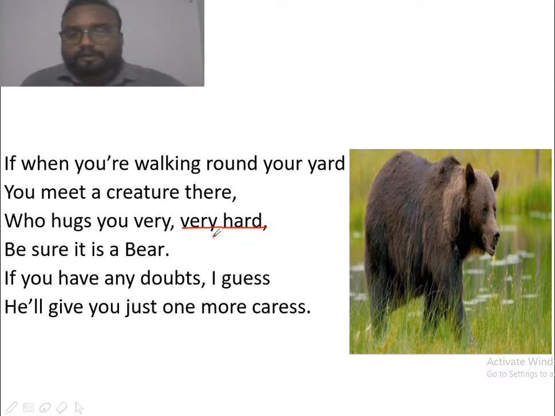If you have any doubt, I guess he will give you just one more kiss. So then the poet says that if you have any doubt and if you try to make any movement or anything else, the animal will not do anything, it will just give you one more hug, that is, it may give you a tighter embrace than the previous one. That is caress. Caress means touch or stroke gently. So this is about bear.